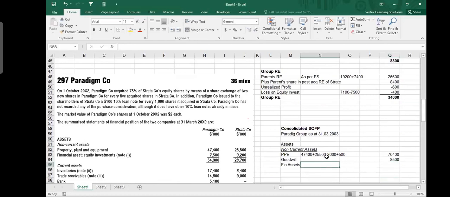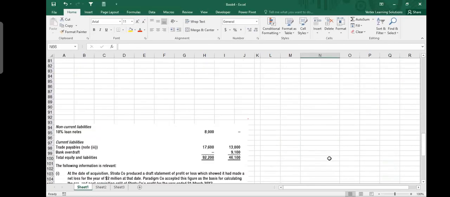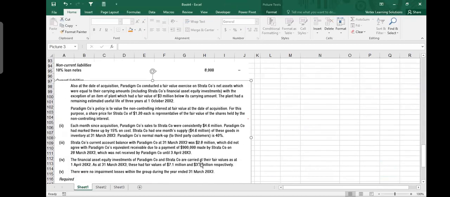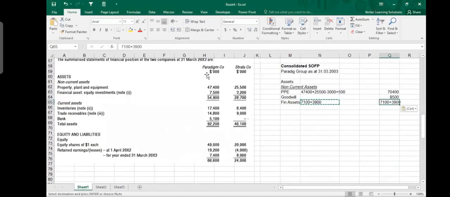And financial assets, we will take at the market value. The market value was 7.1 million and 3.9 million. If you remember, it was given here at the bottom, 7.1 million and 3.9 million. So we take these two numbers. It's a pretty simple balance sheet. So these are your non-current assets. That's all, there is nothing else in the non-current assets.